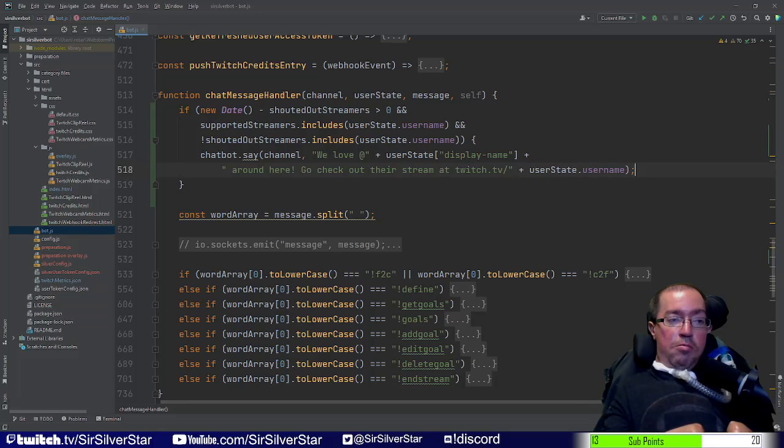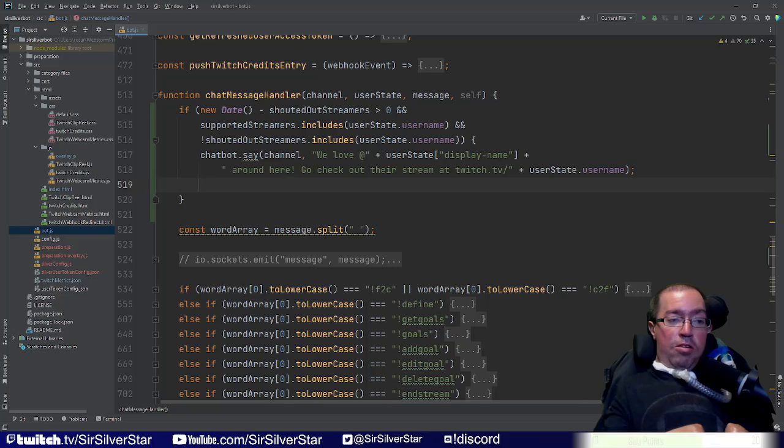And then what you want to do is after the bot has given the shout out in chat, we want to say shoutoutsstreamers.push, and we want to push the user state.username to the shouted out streamers array so that whenever that streamer speaks again, they will not get a second shout out and the chat just doesn't get spammed with constant shout outs for that streamer.